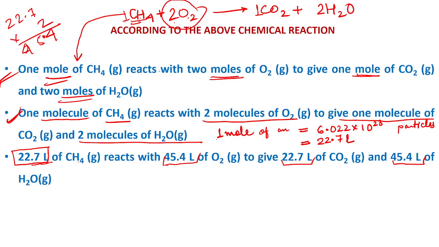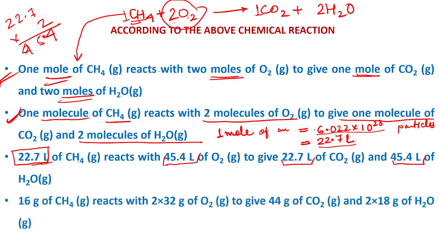It means that 1 mole of any substance, if written in terms of particles, is 6.022 into 10 to the power 23. When written in terms of liters, that is equal to 22.7 liters. Another one, 16 gram of methane. It means that 1 mole of methane is equal to, see, carbon is 12 plus 4 hydrogens, that is 16. So 16 gram of methane reacts with 64 gram of oxygen to give 44 gram of carbon dioxide and 36 gram of water.